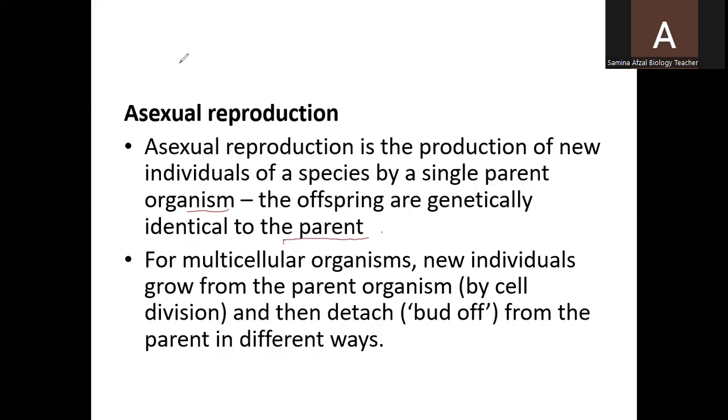For multicellular organisms, new individuals grow from the parent organism cell by division, and then detach or bud off from the parent in different ways. Budding takes place in plants and in hydra animals. As a result of budding, a bud can grow into a complete plant. So in asexual reproduction, mitosis plays a great role in the production of genetically identical offspring.